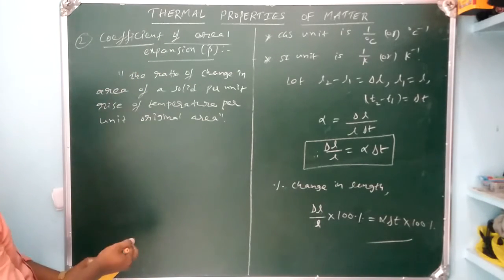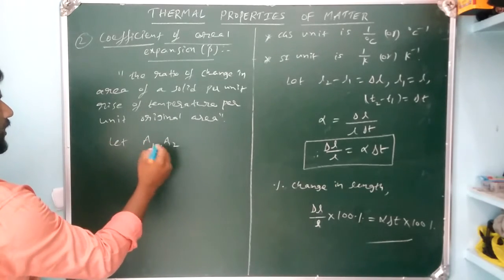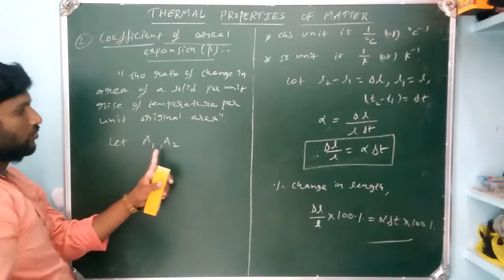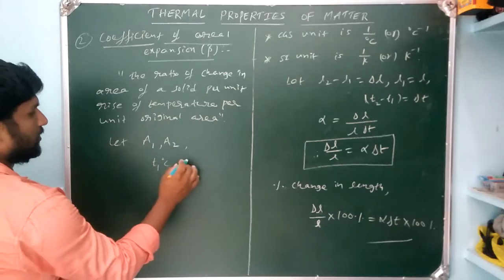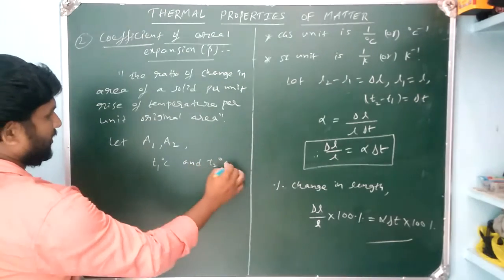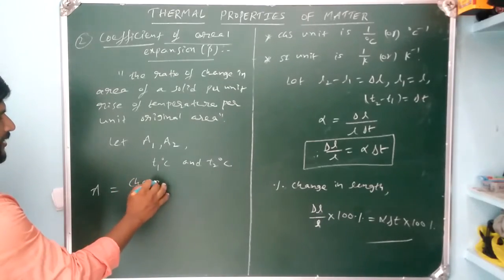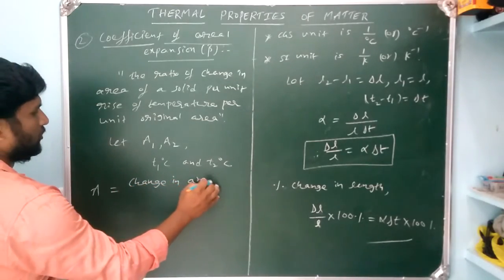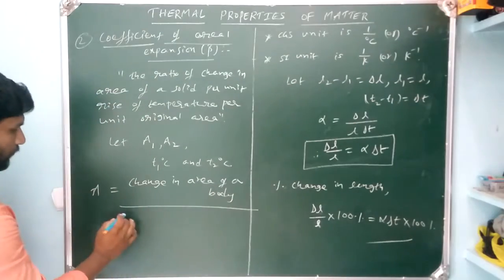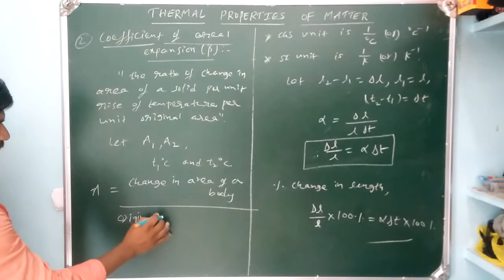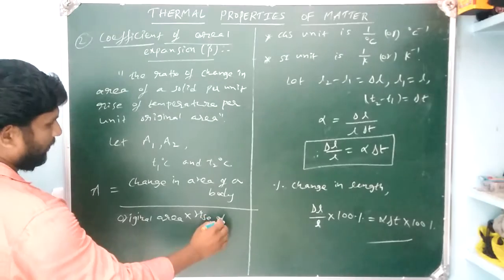Here, let A1 and A2 be the areas of a body at corresponding temperatures T1 degree centigrade and T2 degree centigrade. Then we write the formula for beta. Beta equals change in area of a solid body per original area into rise of temperature.